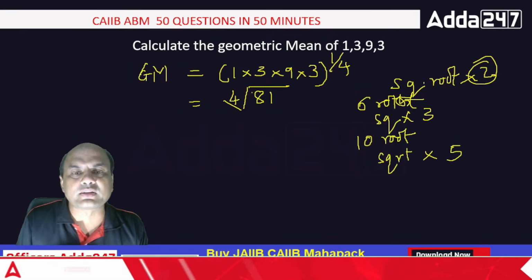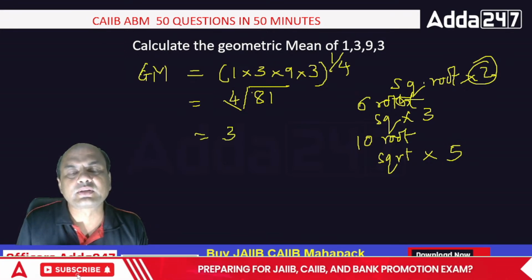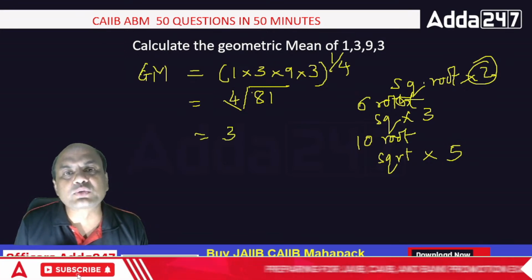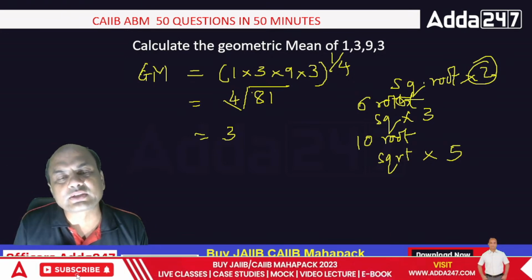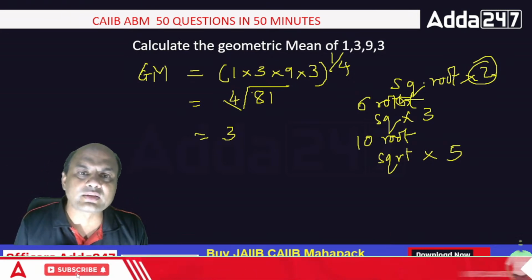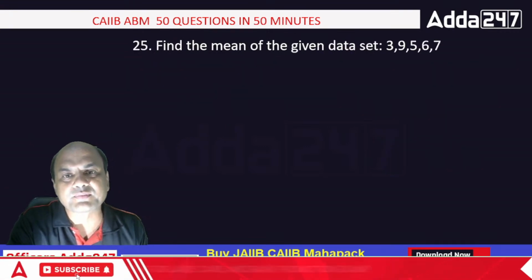4th root of 81. So what is the 4th root of 81? 3. 3 raised to 2 is 9, then raised to 3 is 27, and raised to 4 is 81. Isn't it? So the geometric mean is 3.